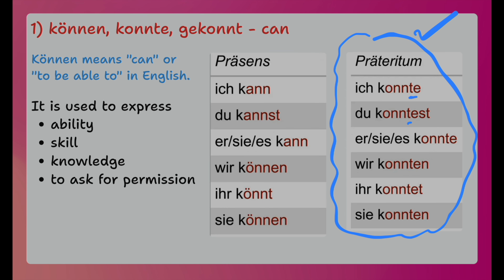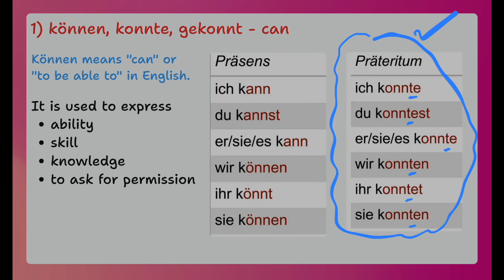Let's look at preteritum. There is no O umlaut in preteritum. You just add T in between. So first one, ich konnte, du konntest, sie konnte, wir konnten, ihr konntet, sie konnten.